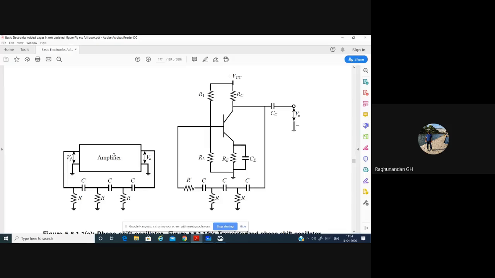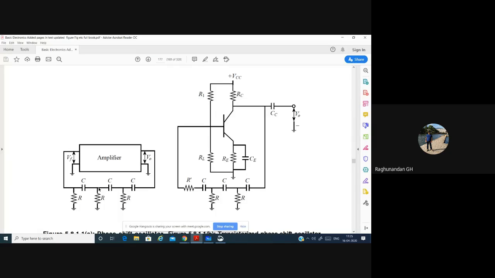That's why we have taken 3 RC pairs. This is one RC pair, this is one RC pair, this is one RC pair. Each RC pair, by properly choosing the resistor and capacitor values, is able to produce a phase shift of 60 degrees. Each will shift the signal by 60 degrees. So whatever signal is coming here, 60 degrees will be added.